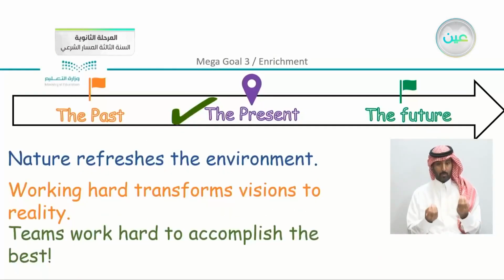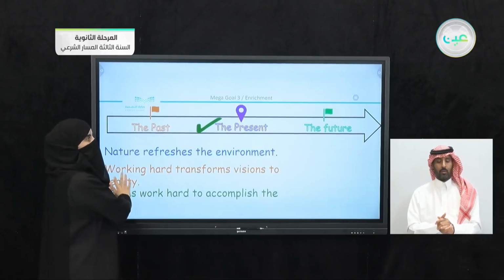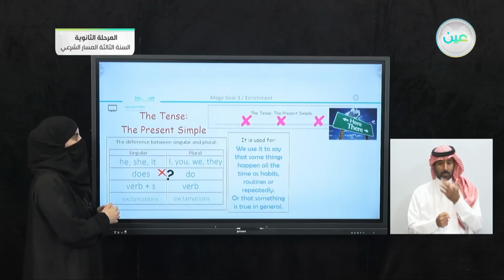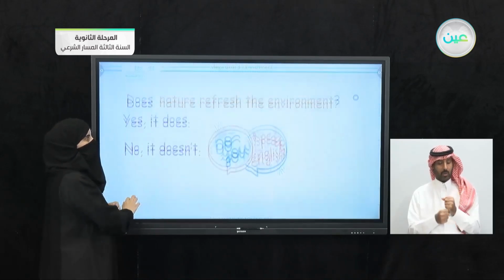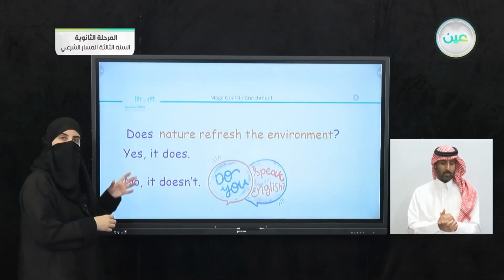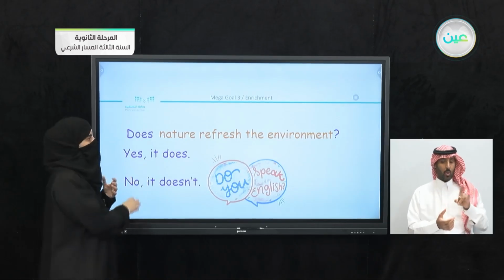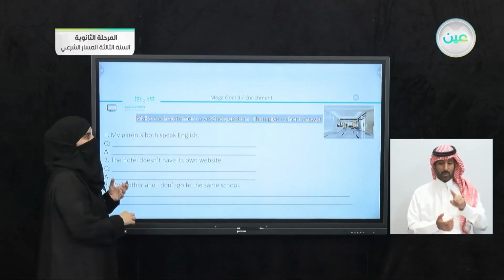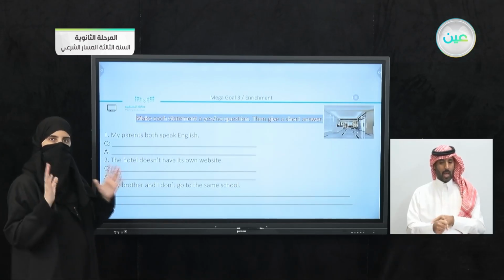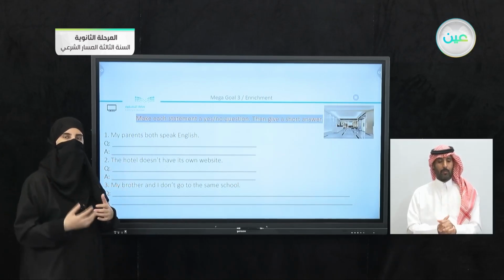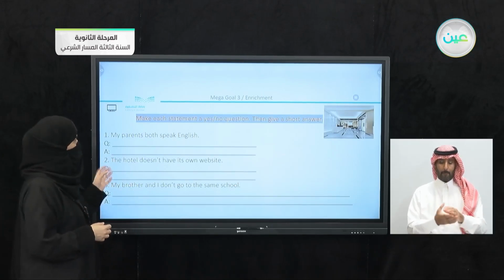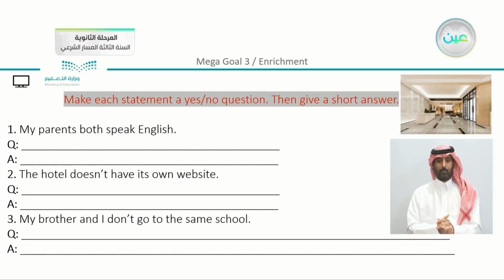also to the present. Now we have the past simple and the present simple here. We did explain the difference between the two structures. And if you recall, we made yes-no questions, and of course we changed the structures depending on what is the statement or the answer. We changed the helping verbs and so on. Now just to apply here, make each sentence a yes-no question, then give a short answer.